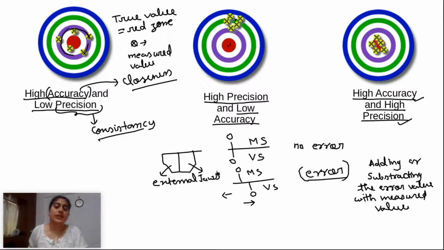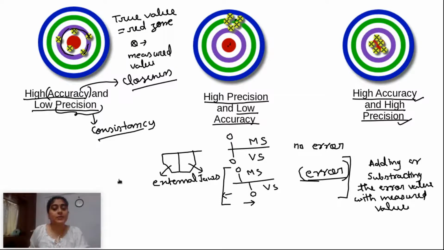So what does it mean? When it is having error, is this type of measuring device having good accuracy or good precision, or bad accuracy or bad precision? It is having good precision because all the time we are getting the same wrong value, either positive or negative. We are not getting random values. We are getting the same type of error, the same type of wrong value all the time. So it is having good precision, but accuracy is different. It is not close to our true value. So whatever difference there is comes in the form of error, and we can calibrate that.